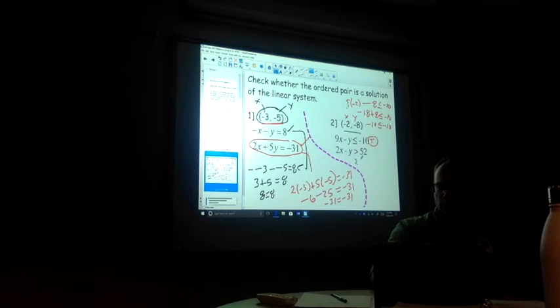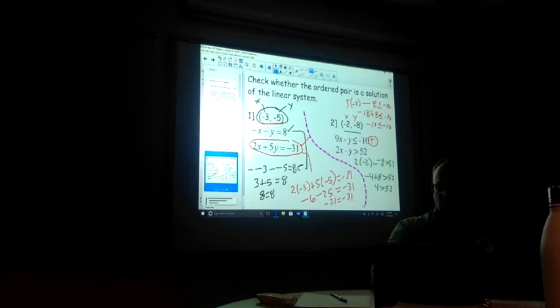So I have 2 times negative 2 minus negative 8. So minus negative 8. Is that greater than 52? So doing the arithmetic, let's see if it works. 2 times negative 2 is negative 4. Negative times negative is positive, so positive 8. Is that going to be bigger than 52? So is 4 greater than 52?